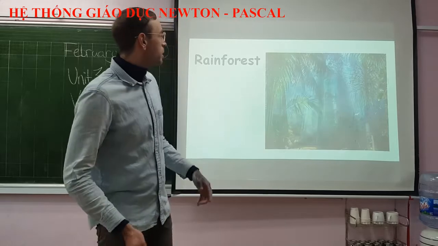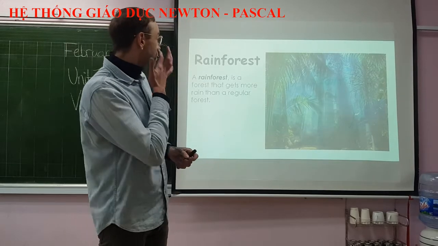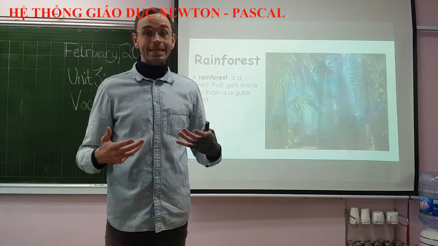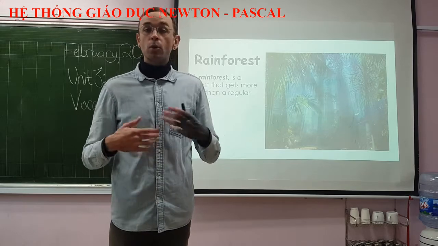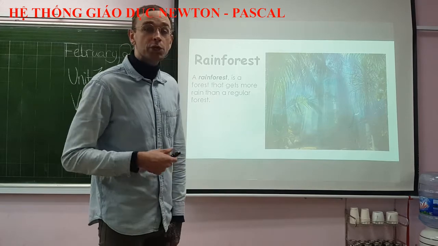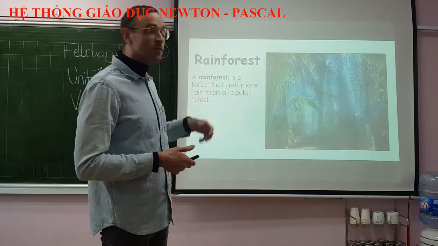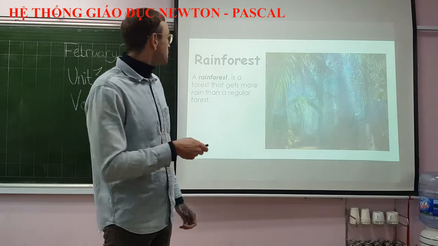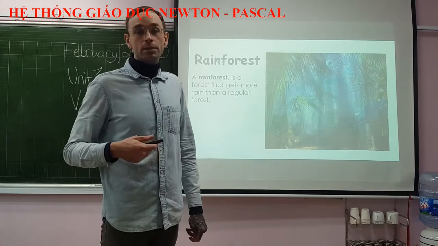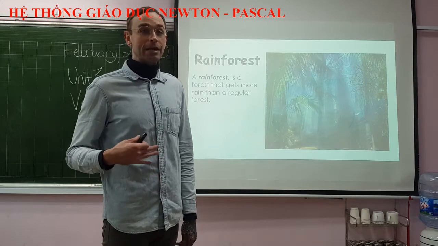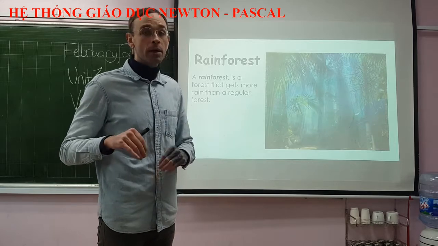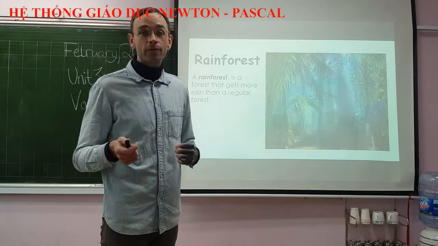Okay. So our next word is going to be rainforest. So a forest is a piece of land that has many trees. Okay, we all know what a forest is. We've all seen a forest. We've all been to a forest. A rainforest is a special kind of forest. A rainforest is a forest that gets lots of rain. Okay, it gets much more rain than a normal forest. And that's why it is called a rainforest. A rainforest has to get a certain amount of rain every year in order for it to be considered a rainforest, okay?